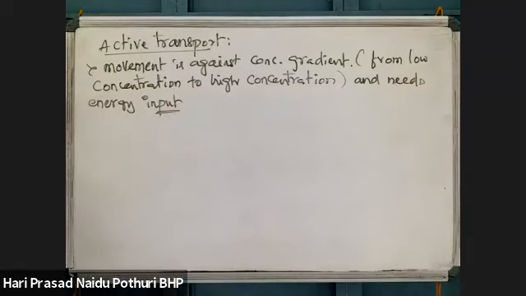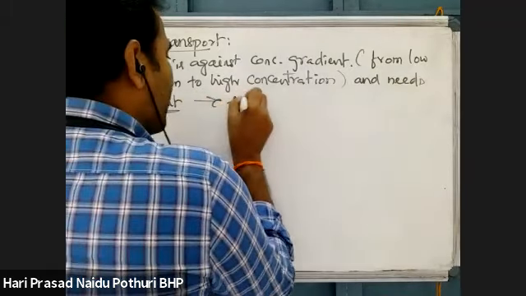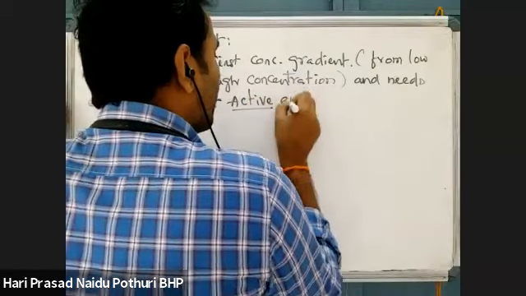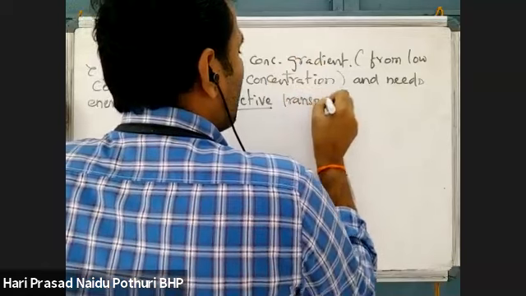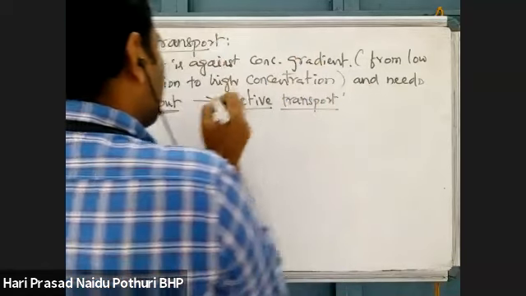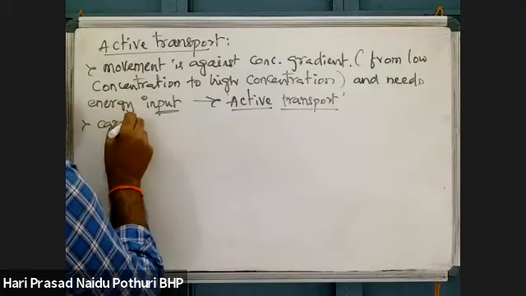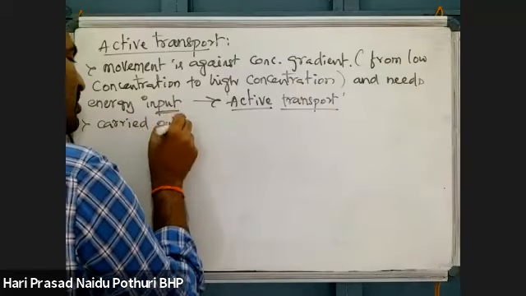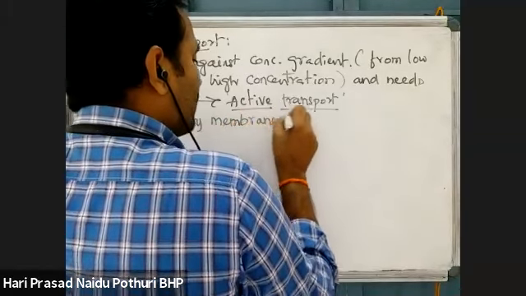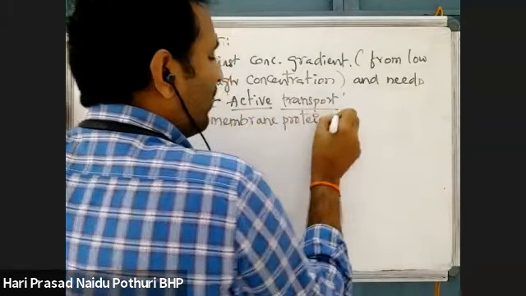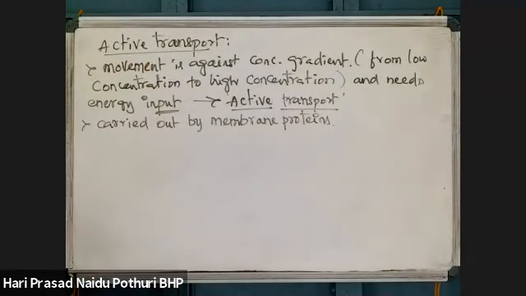Some amount of external energy we need to supply for the process. As there is involvement of energy, the process is called active transport. This active transport is also carried out by membrane proteins.